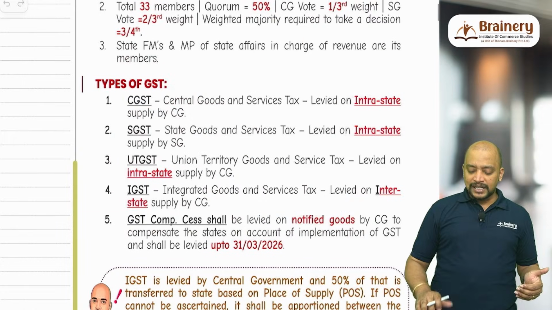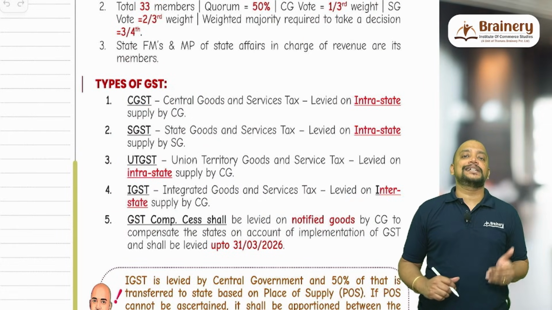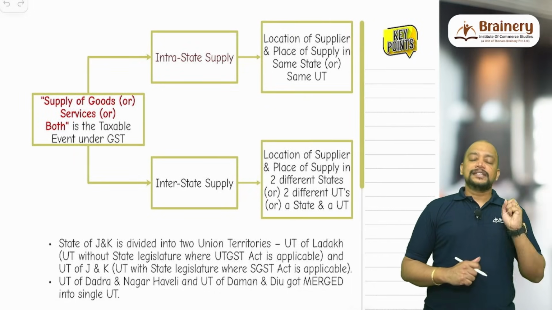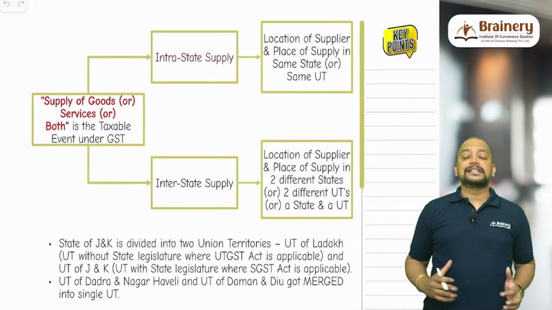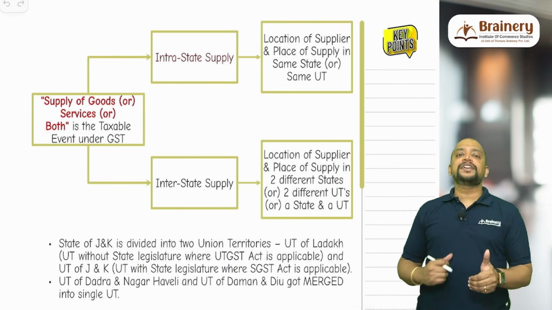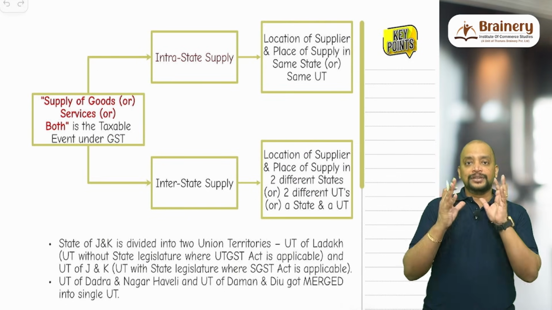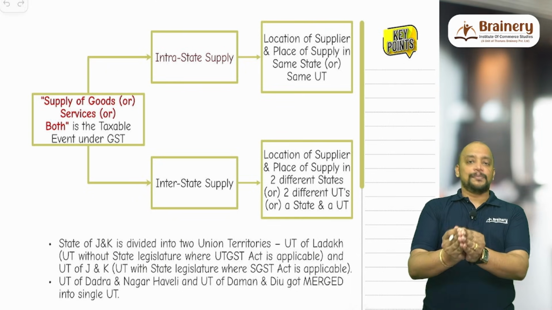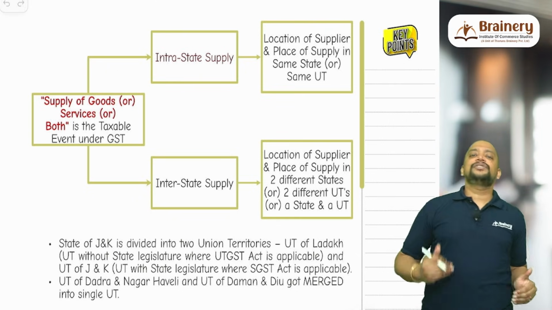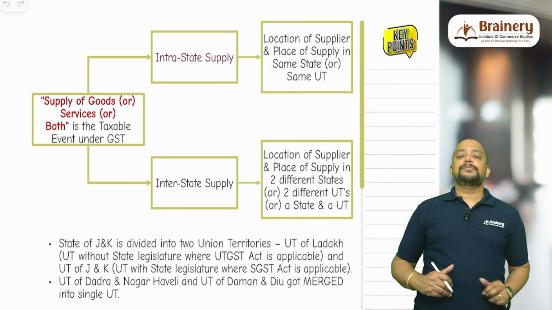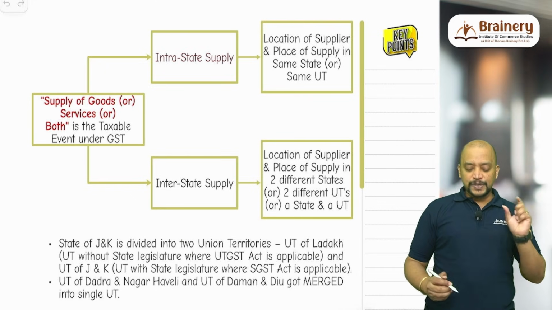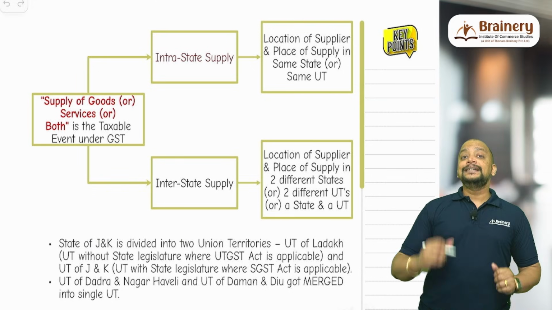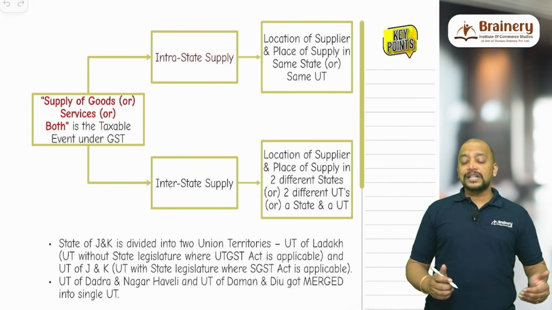Then here, the types of GST depend upon whether it is an intrastate supply or interstate supply. So for that we first need to know that supply is divided into 2. Supply is the taxable event under GST. Indirect tax is event based taxation. Upon the happening of an event, the tax will be applicable. So in that event based taxation, the taxable event under GST is supply. Therefore, if the supply triggers, then the GST liability will occur. If it is not a supply, then GST liability shall not arise. So this supply of goods or services or both is a taxable event, and that supply is divided into 2: intrastate supply and interstate supply. What is intrastate supply?